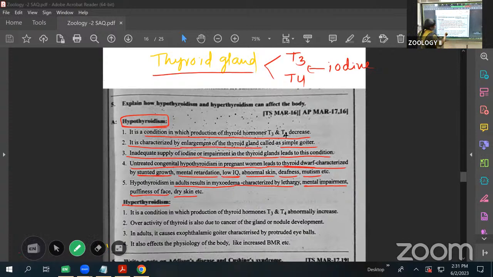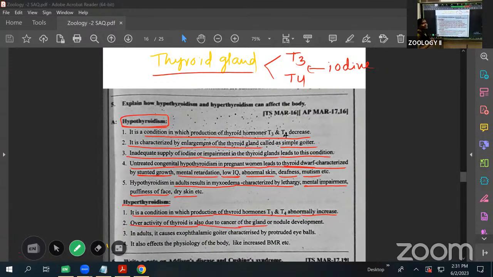It is a condition in which the production of thyroxine hormones abnormally increases. They are abnormally increased automatically, and that causes hyperthyroidism. Overactivity of the thyroid is also due to cancer of the gland, when cancerous structures occur.